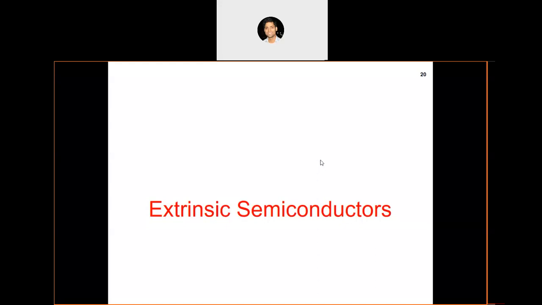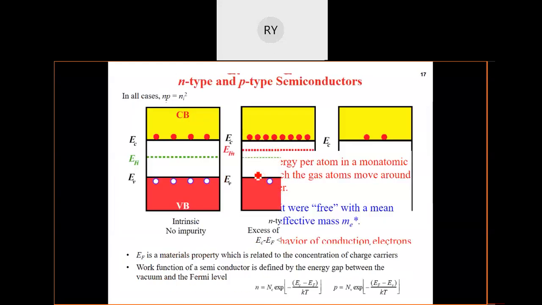Did I answer your question, or were you trying to ask something else, Raman? Sir, when we draw the Fermi-Dirac function in that graph, there are certain finite values of probability. So I am asking why we are defining that Fermi-Dirac function in between EC and EV. Let me go back to that slide.